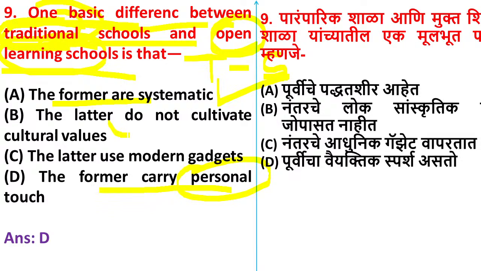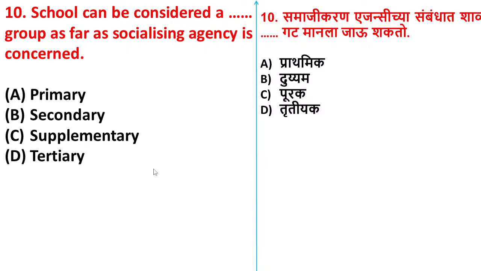The latter do not cultivate cultural values, so this is not correct, because the main aim of education is cultivating cultural values in the students. The latter use modern gadgets. Yes, in both the methods we can use the modern gadgets. So here the main difference is that in the traditional method they carry personal touch. There is a personal contact between students and teachers. But in open learning school we cannot find it, or it is very less. Okay, so option D is right here.